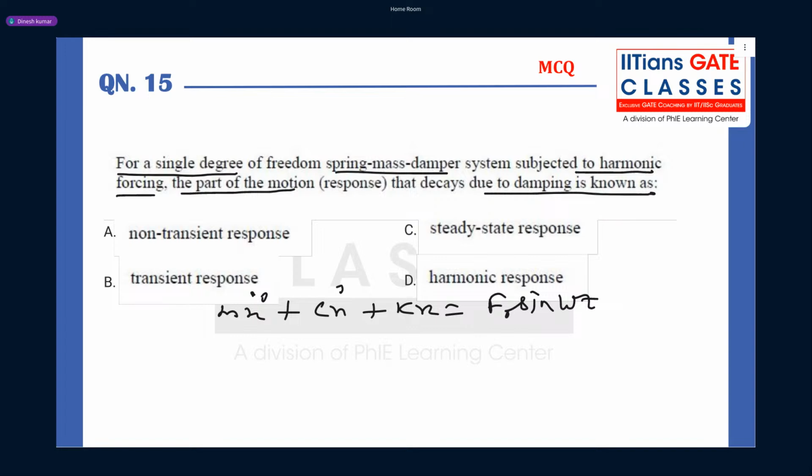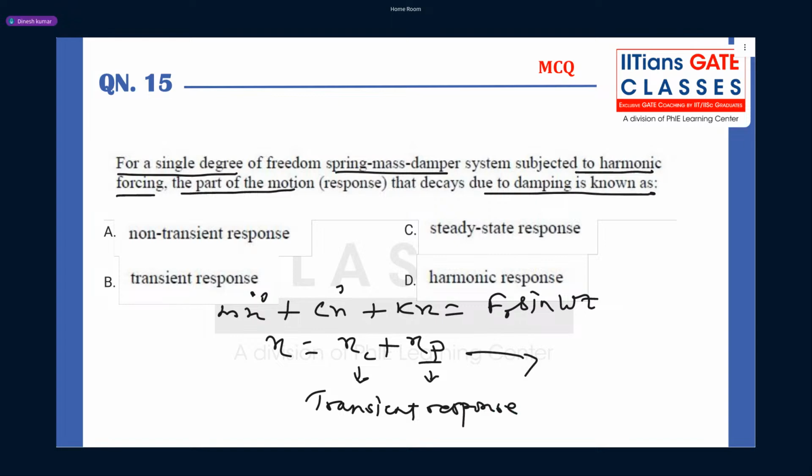Now guys, this is single degree of damped forced vibration. So in this case, the solution of the motion is given by what? x equal to xc plus xp, right? Anybody know what it is? xc corresponds to the complementary function, and this is the particular integral. So this part represents the transient response of the system, and this represents the steady state response of the system.